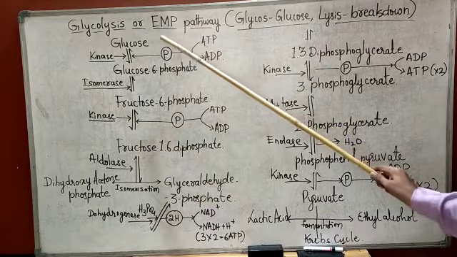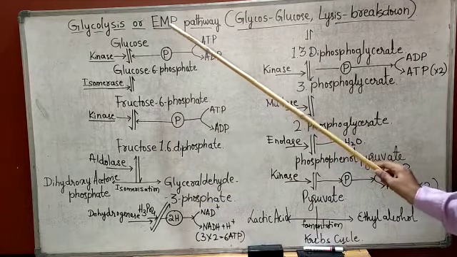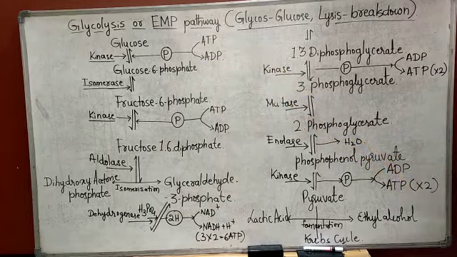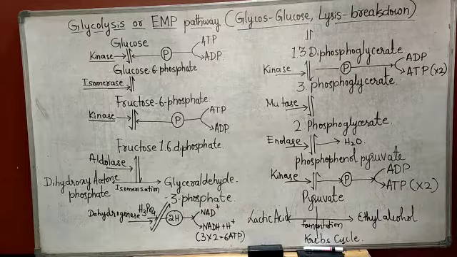EMP means Embden-Meyerhof-Parnas pathway.